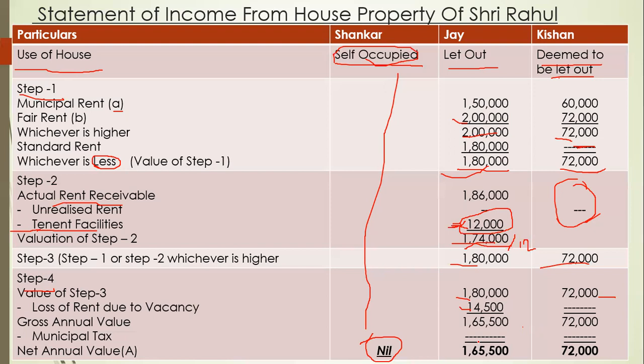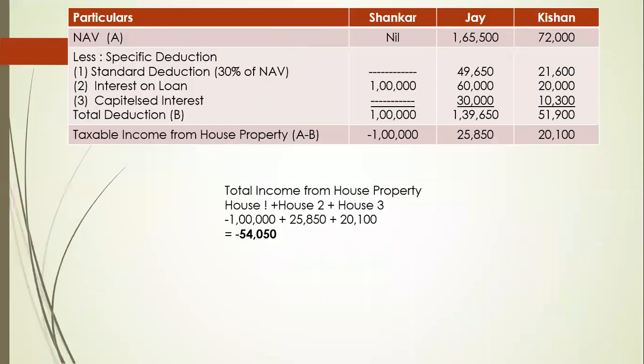So the net annual value, our A, is nil, 1,65,500 and 72,000 for J. Now let's move to further deductions, specific deductions. Here I have again written the NAV: nil, 1,65,500 and 72,000.